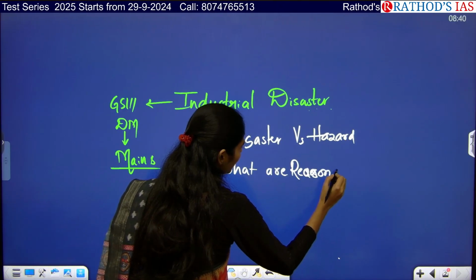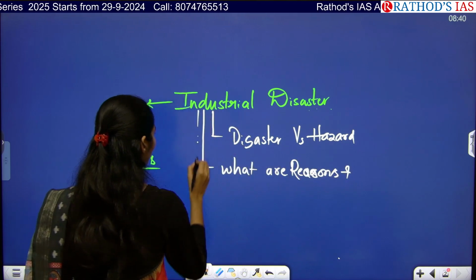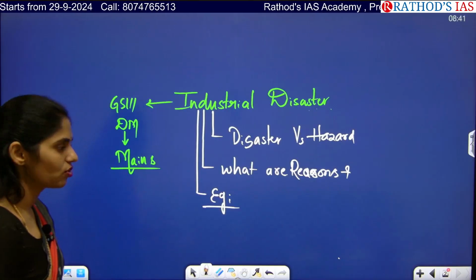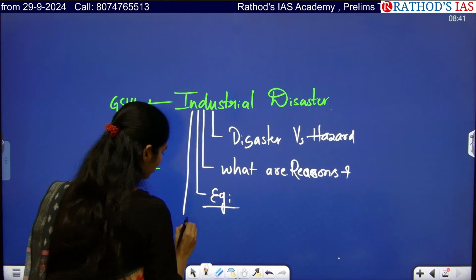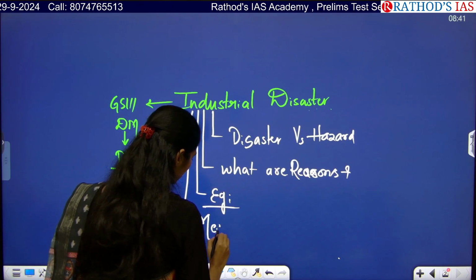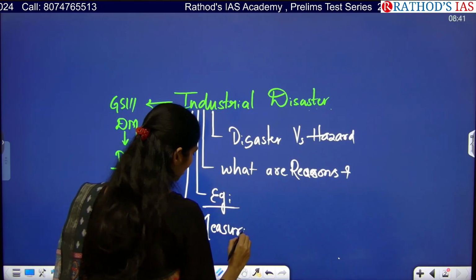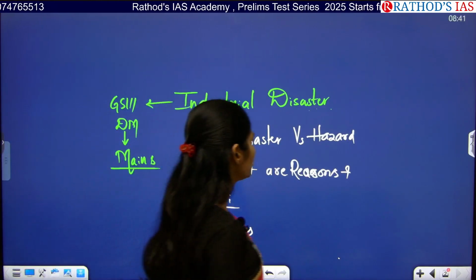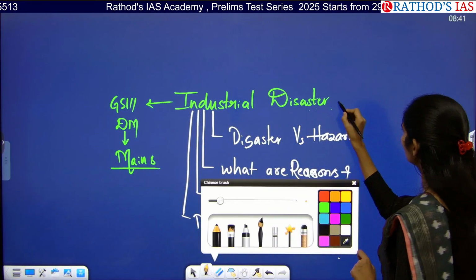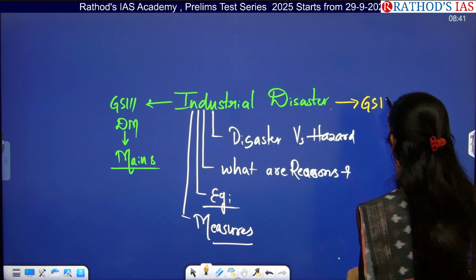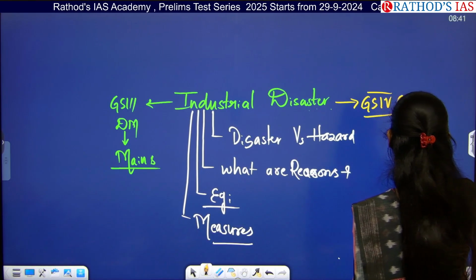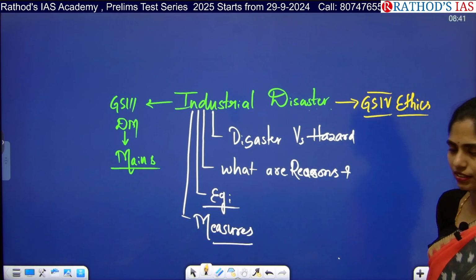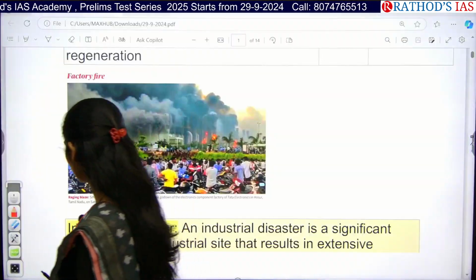So what are the reasons you have to know? And you have to know some examples of industrial disasters in our country, and you have to know what measures can be taken to control this disaster. And here there is also a chance of getting a case study in your GS paper 4, ethics case study. So you have to know these things. Okay, now let us see this article in detail.